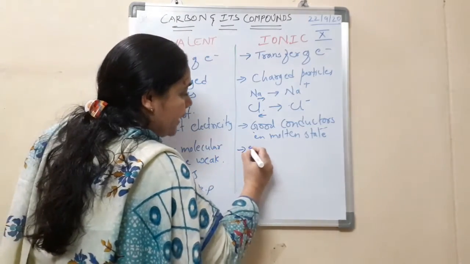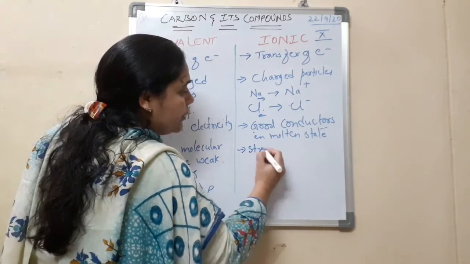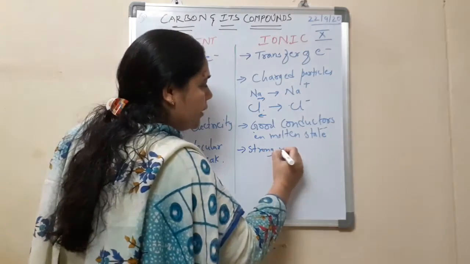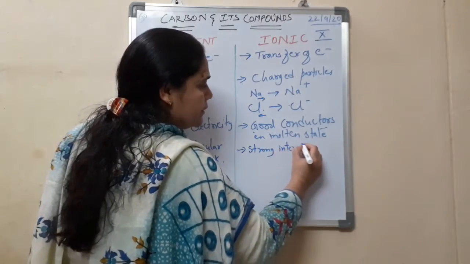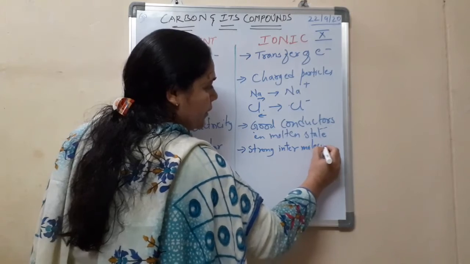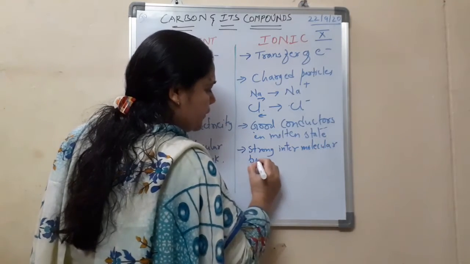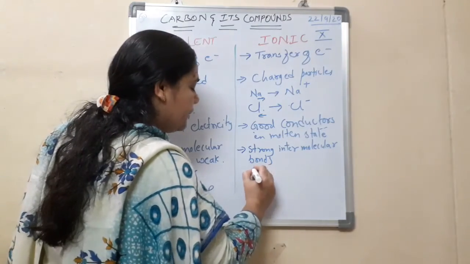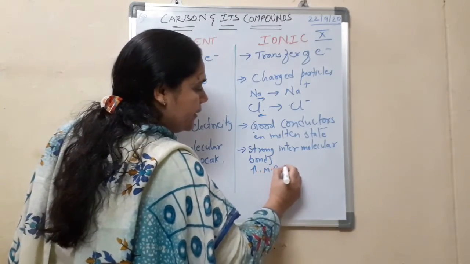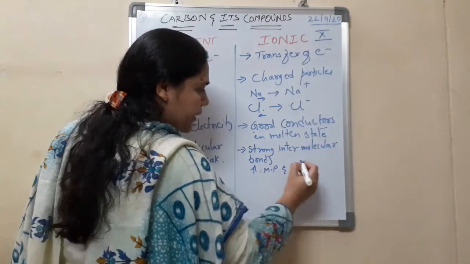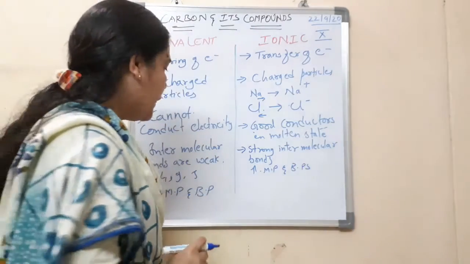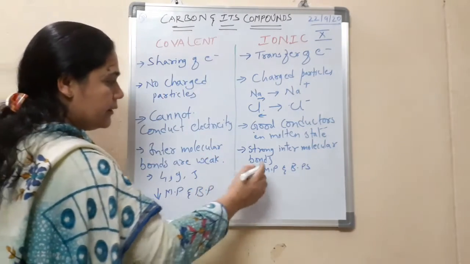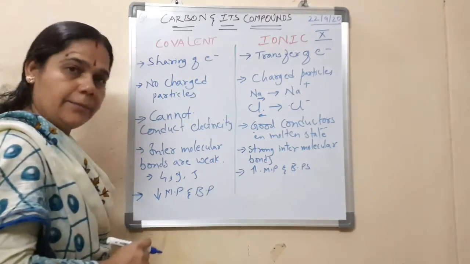But here, ionic compounds have very strong intermolecular forces or intermolecular bonds. Ionic bonds are very strong. Hence, if you can recall, they have very high melting and boiling points. Okay, children? Fine. So this is the reason they have very high melting and boiling points.